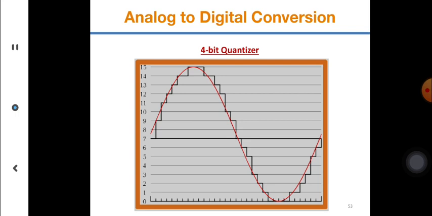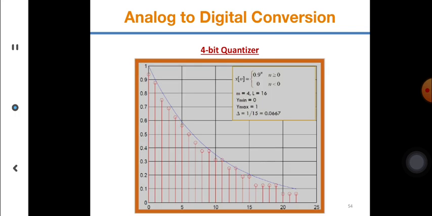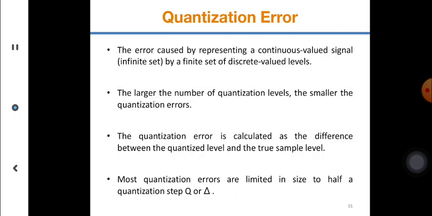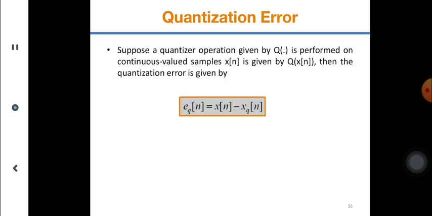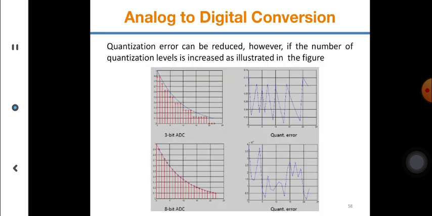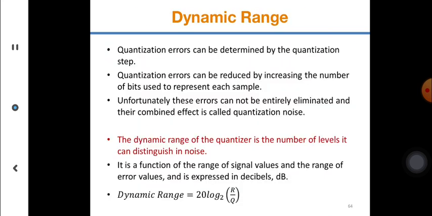You can understand the quantization introduces a noise we sometimes call quantization noise, right? Quantization error is caused by representing a continuous value by a finite set of discrete values, and the larger the number of quantization levels, the smaller the quantization error, but it is expensive, as you know. So practically this is all about the basic understanding.